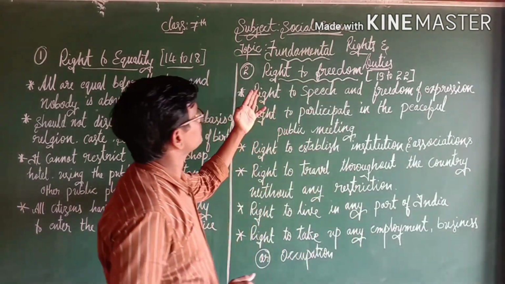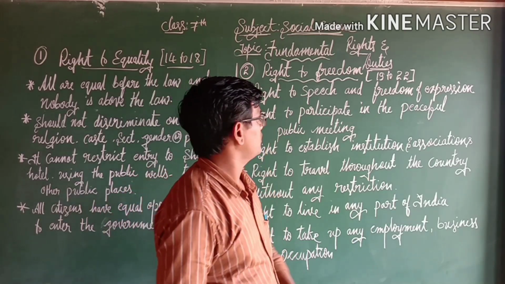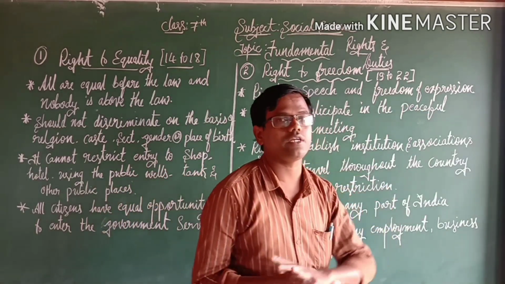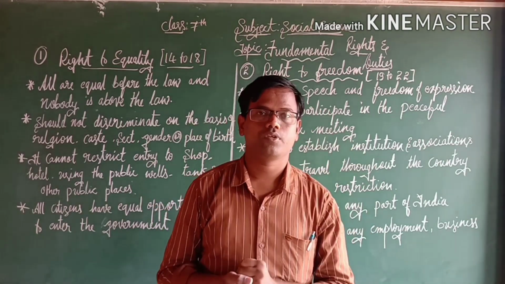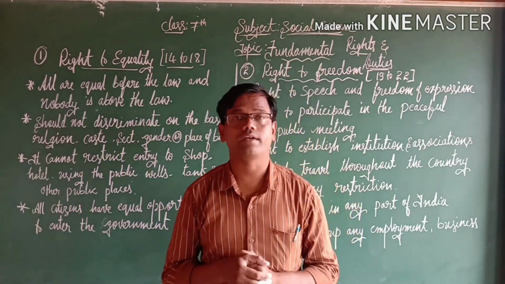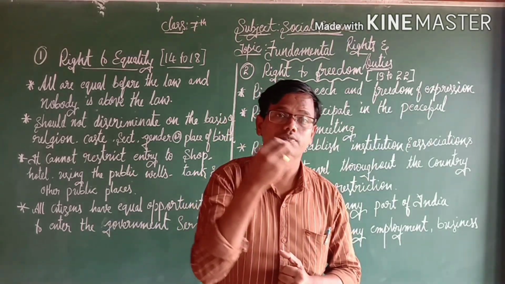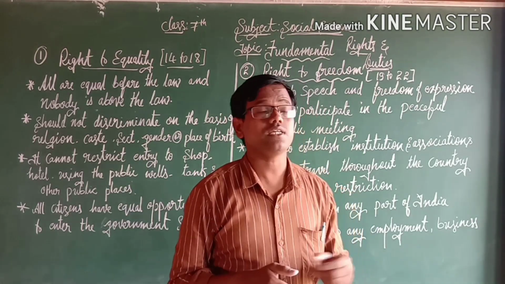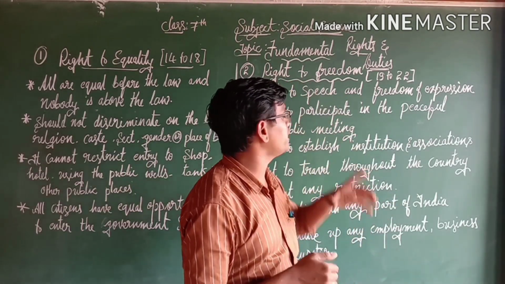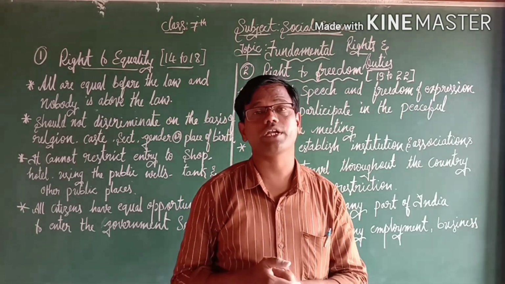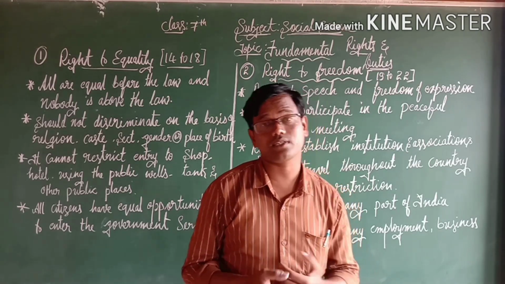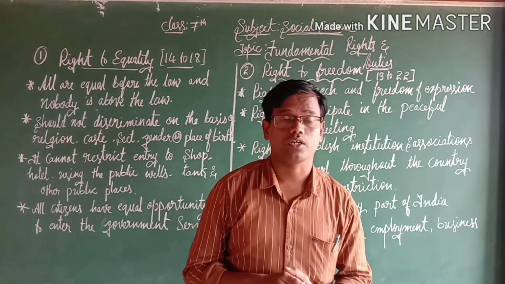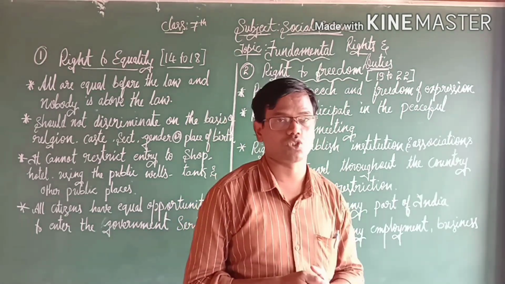And the second one, right to freedom. Articles 19 to 22 explain the right to freedom. Our Constitution has provided some freedoms to every citizen. These rights to freedom are very important for a citizen's development. Then let us discuss which freedoms are given by the Constitution.